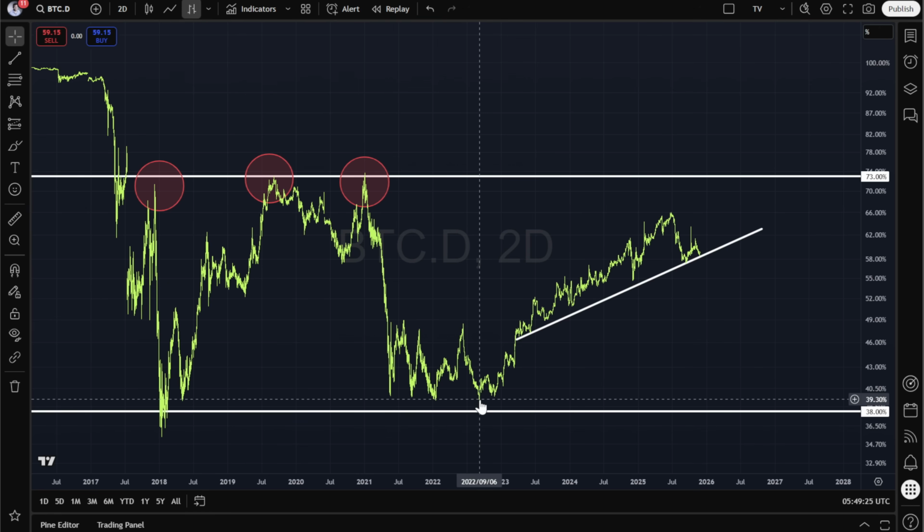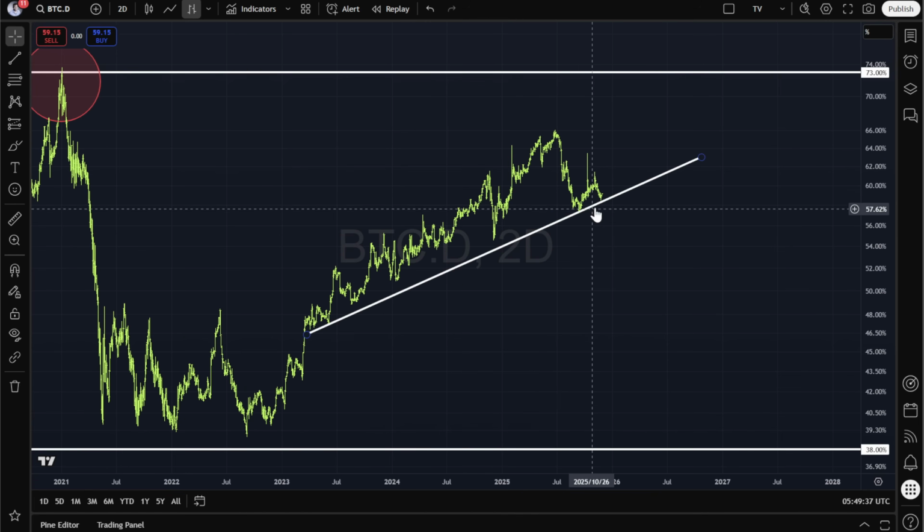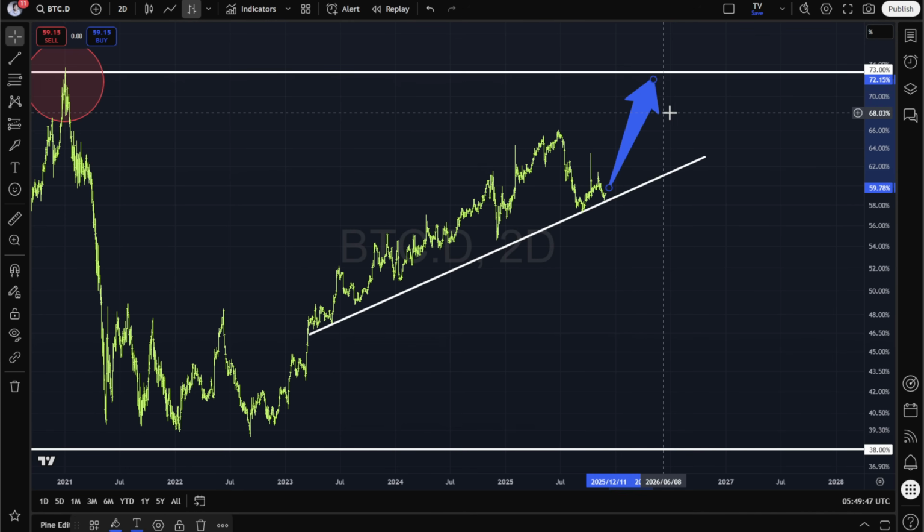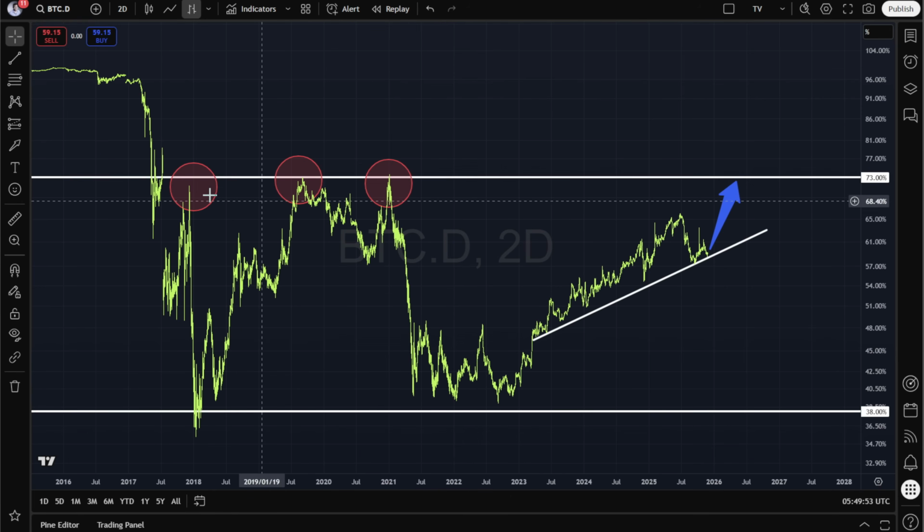We are in an upwards trend of Bitcoin dominance for the last 3 years, since September of 2022. And we are, by the way, relatively close to the lower end of the trading range. So it does look like we are going to see another run of Bitcoin in the not so distant future. Historically, Bitcoin dominance only really turned around when it hit close to 73%.